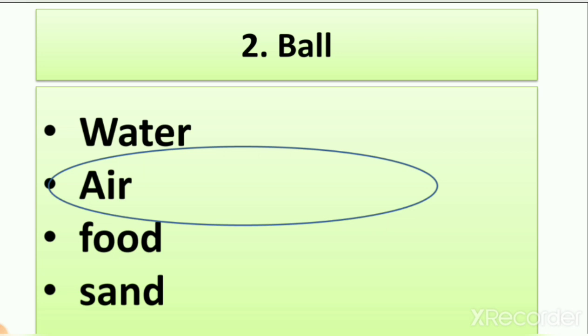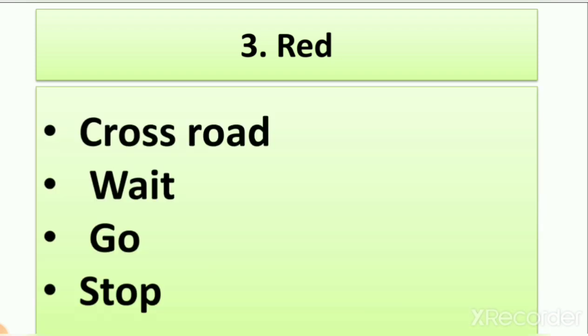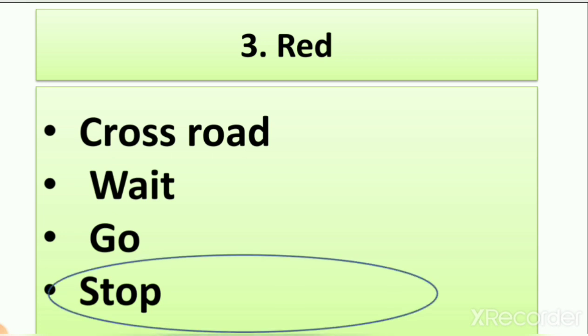So here is the right answer, air. Then let's see our next word. The next word is red, and we have 4 options here: cross the road, wait, go and stop. So what is the right answer? The right answer is stop, because it is traffic light. So we cross the road with zebra crossing, but we can stop our vehicle when the light is red. So red belongs to stop.